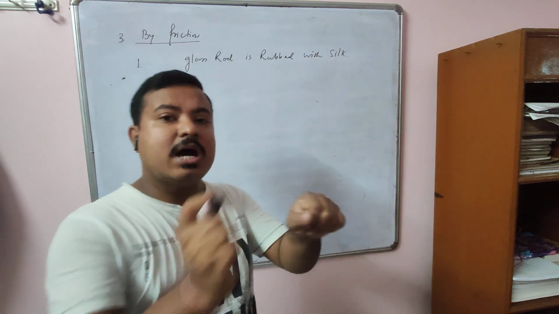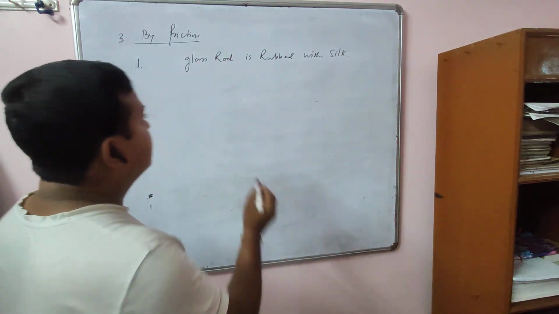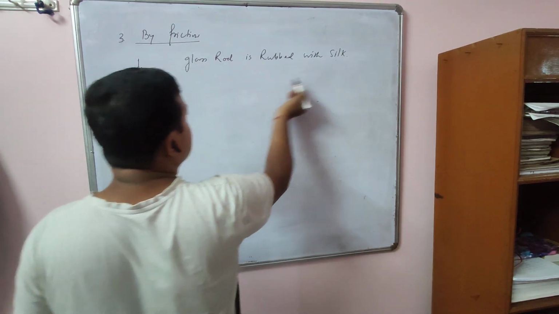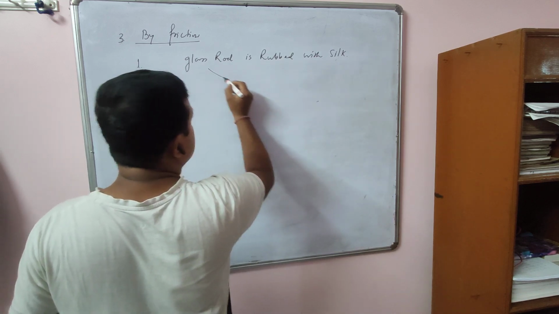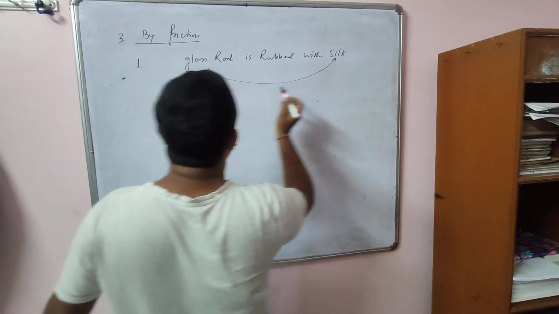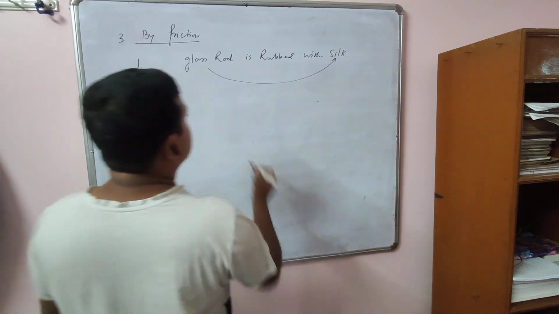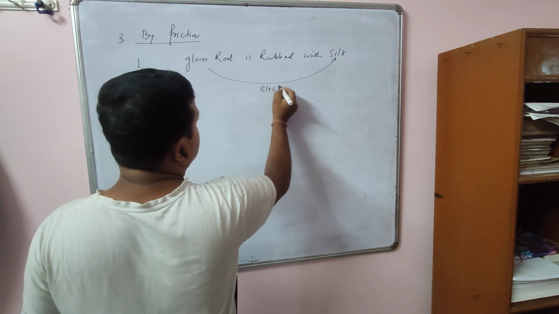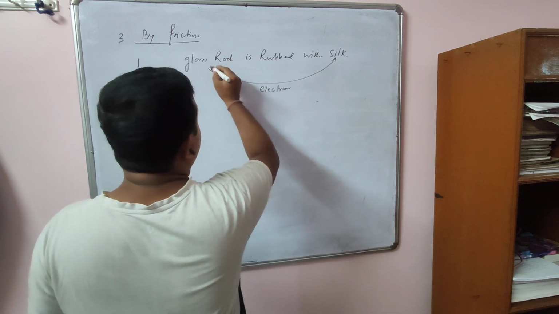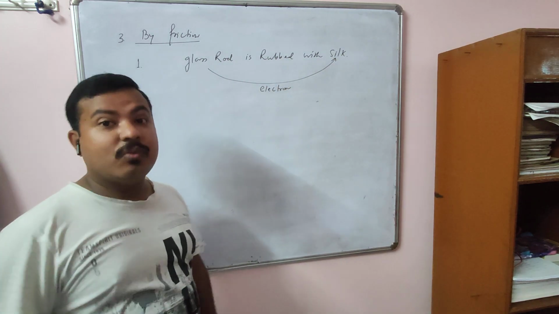If a glass rod is rubbed with silk, it is found that there is a transfer of electrons from the glass rod to the silk. Why?